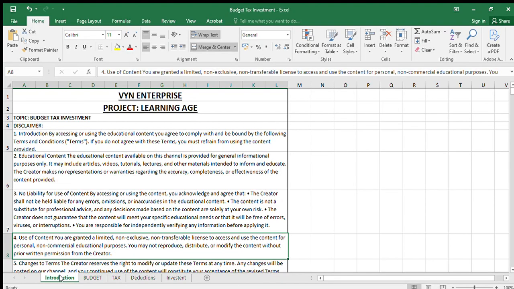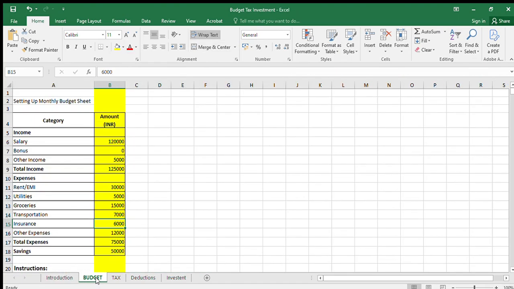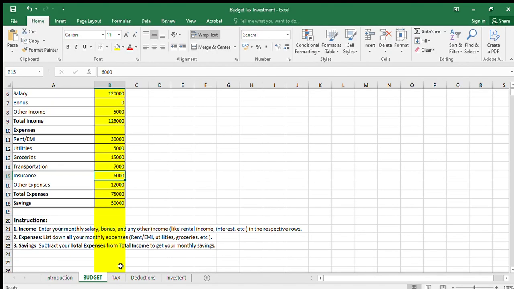Come up with a very mathematical solution for the same. Our today's topic is budget, tax and investment. So here we have come up with an illustration where you can budget your monthly income and expenses, come out with savings for the same.